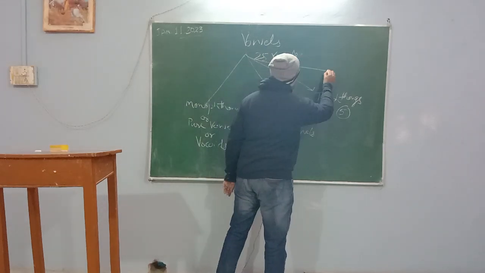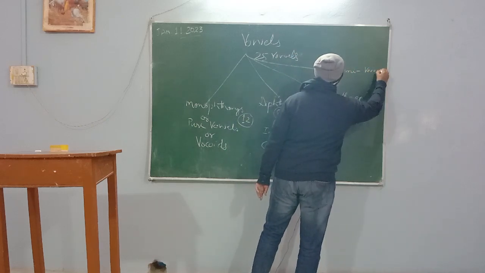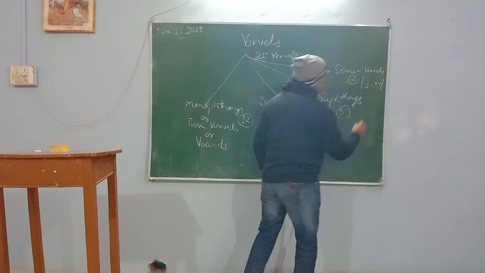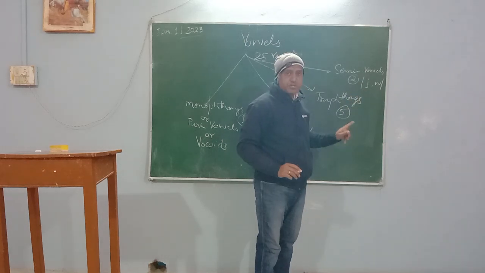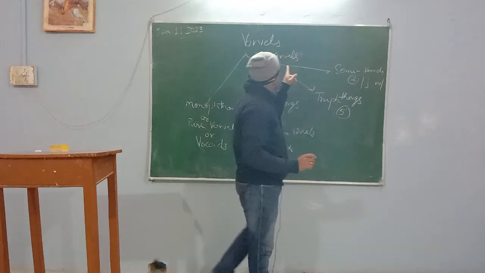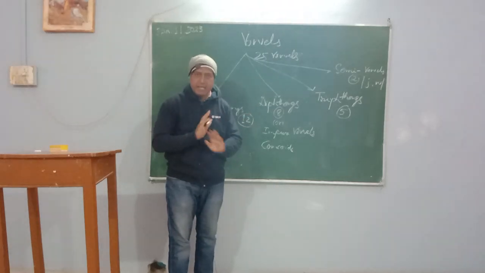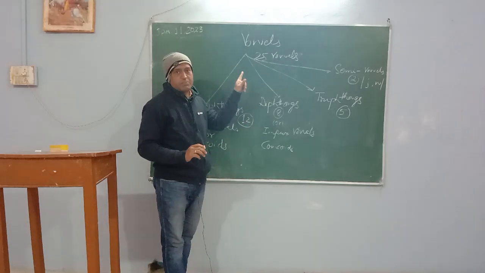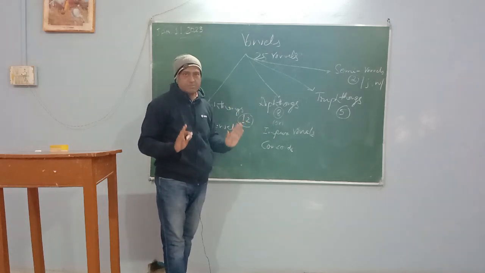Then one more concept is there: semi-vowels. The semi-vowels are only 2. They are j and w. Don't say it is a J or W, no, it is not. In the phonetic system of the English language, we have discussed the vowel system of English. It does not deal with Hindi, Urdu, or any other vernacular language of India. Let me make it clear. This is the pronunciation system of the vowel system of English language. It does not deal with any other language. Please make it clear.